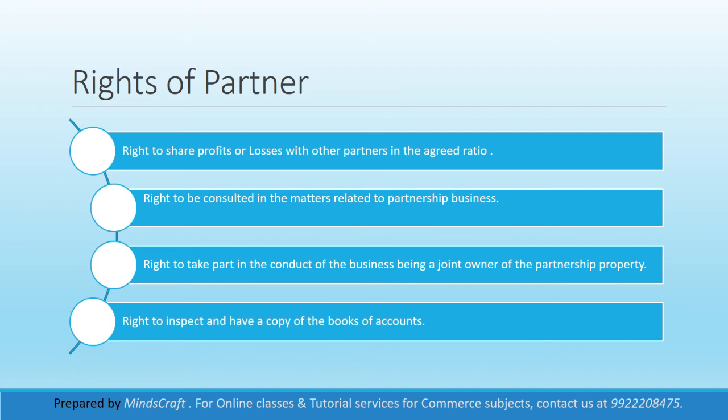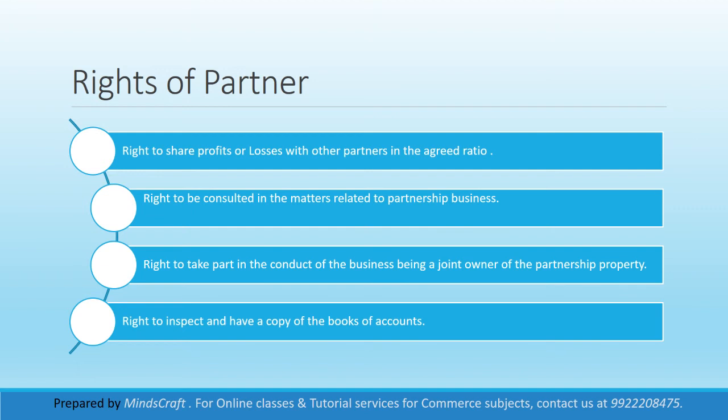And sometimes it happens that in addition to the capital, more funds may be required by the firm. So if any partner, apart from his or her capital, is contributing or lending some amount or giving some advance to the firm, then he shall have the right to receive interest on it, and the rate of interest is also specified.